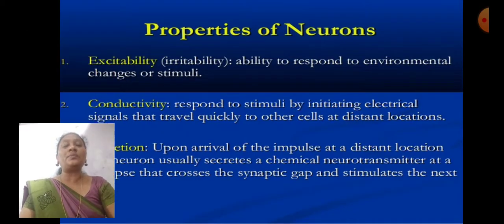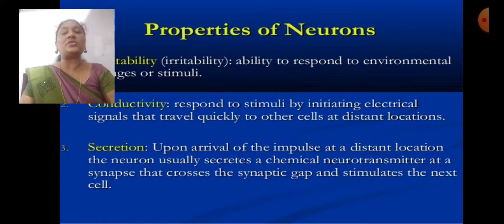The important characteristics or properties of a neuron. The neuron shows all these properties: excitability, that is irritability, the ability to respond to environmental changes. For every environmental change we react. Conductivity: responding to stimuli by initiating electrical signals that travel quickly to other cells at distant locations.